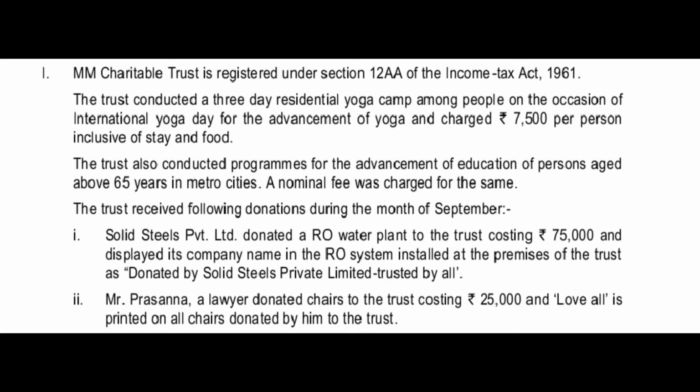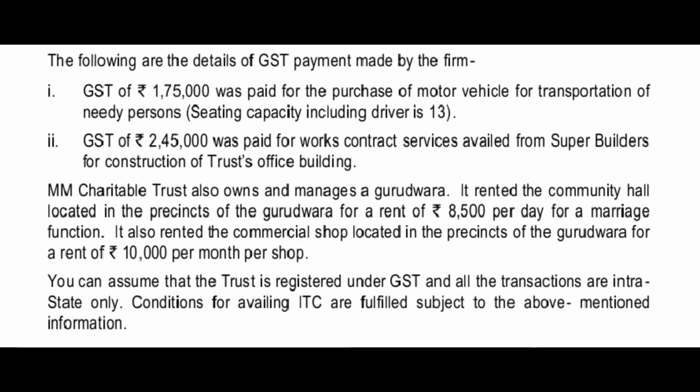And then Mr. Prasanna, an individual who is a lawyer by profession, donated chairs to the trust costing rupees 25,000, and his law firm's name is printed on the chairs donated by him to the trust. The following are the details of GST payment made by the trust.